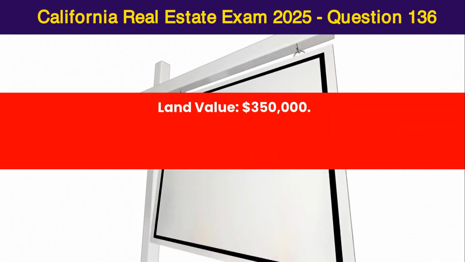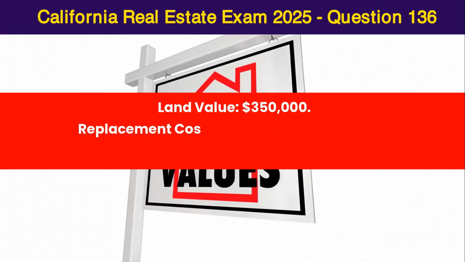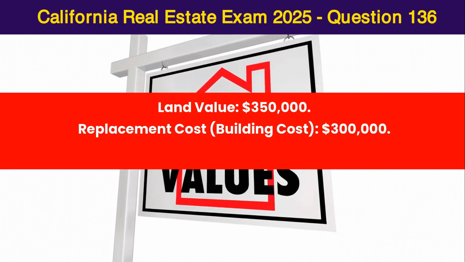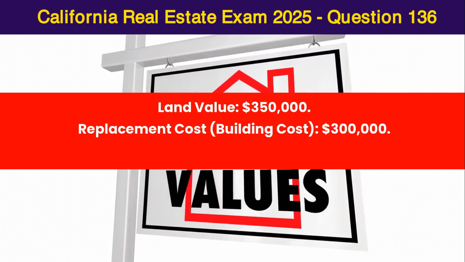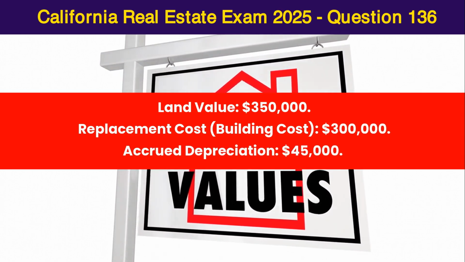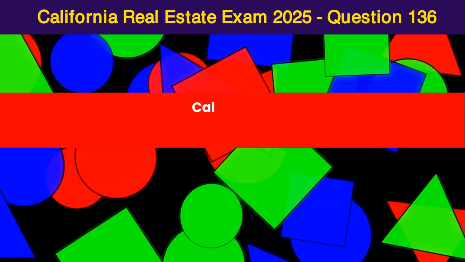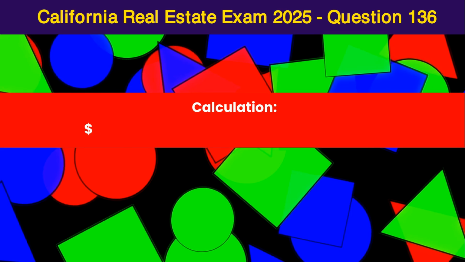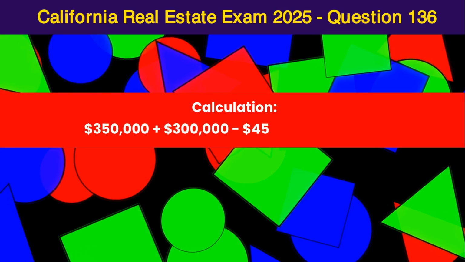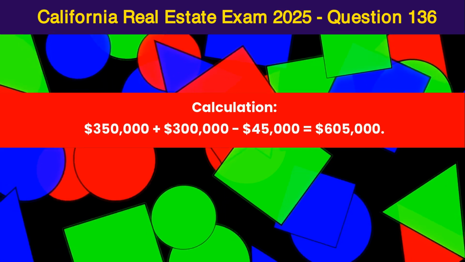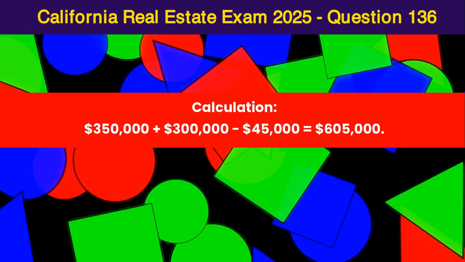Land value, $350,000. Replacement cost, building cost, $300,000. Accrued depreciation, $45,000. Calculation: $350,000 plus $300,000 minus $45,000 = $605,000.